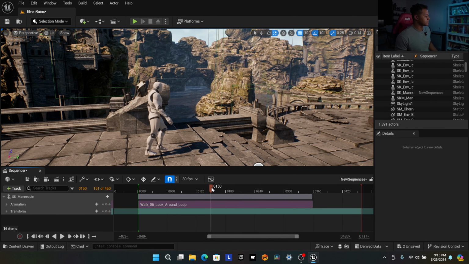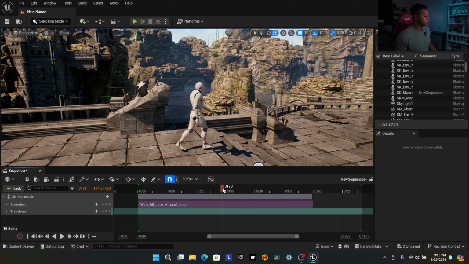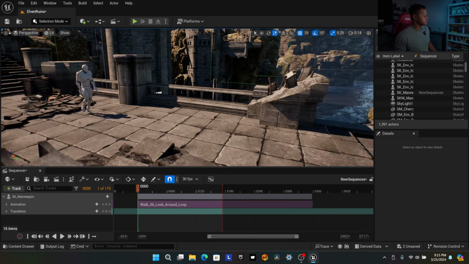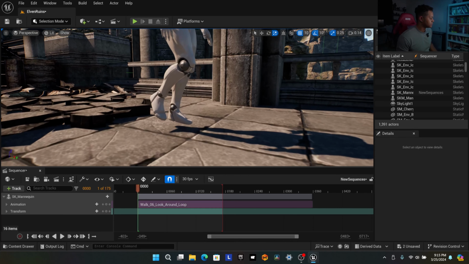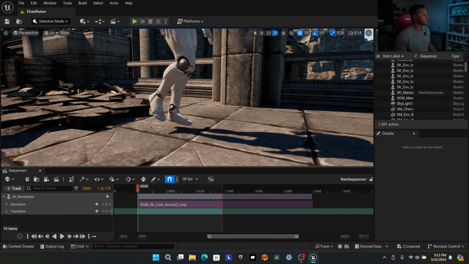So let's actually time that out. So let's see, maybe right there. So we'll have our out point go somewhere around here. And so he starts over here. And actually, I'm going to change or fix this so he's a little bit closer to the ground. So he's kind of walking on air.